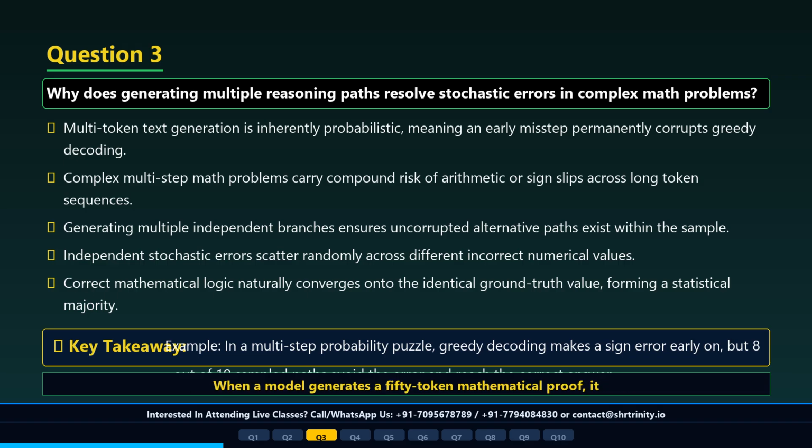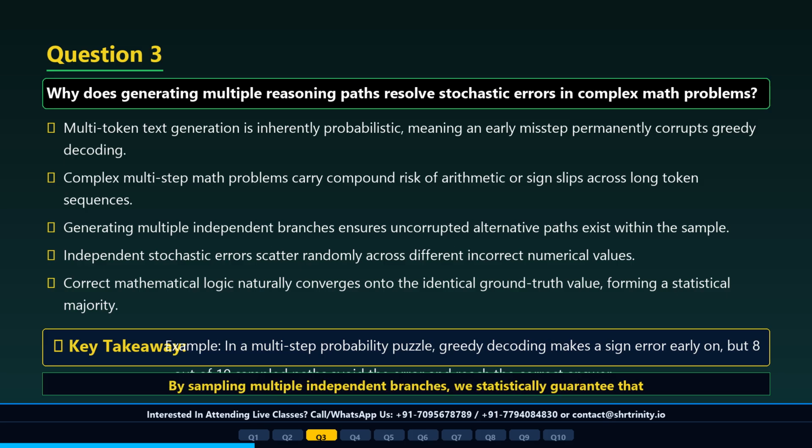When a model generates a 50-token mathematical proof, it evaluates probabilities at every single token step. If there is a 5% chance of making a minor sign slip or arithmetic error on any given token, a long sequence carries a high cumulative probability of failing. Under standard greedy decoding, that single early error permanently derails the rest of the output because future tokens are conditioned on that incorrect step. Self-consistency mitigates this compound risk through path diversification.